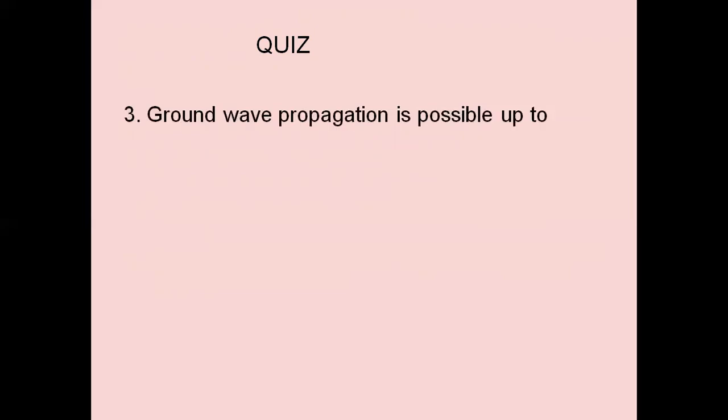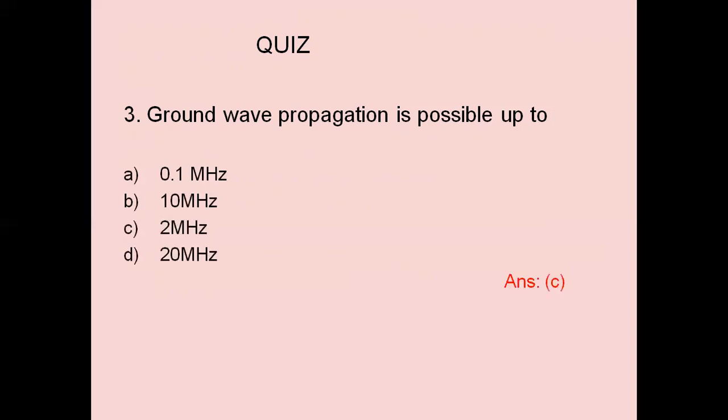Ground wave propagation is possible up to what frequencies? The correct choice is up to 2 MHz. So we can transmit frequencies up to 2 MHz through ground wave propagation. If we use more than 2 MHz, they will be attenuated. That is the reason ground wave makes use of frequencies up to 2 MHz.